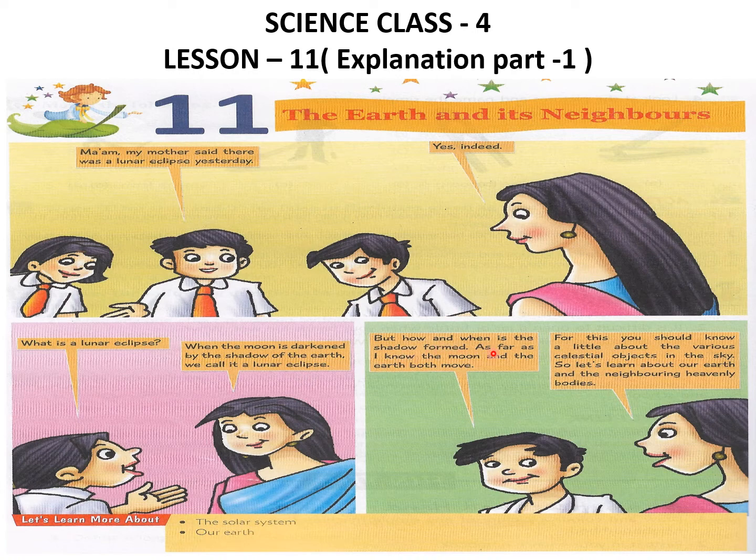But how and when is the shadow formed? As far as I know, the moon and the earth both move. So ma'am is saying, for this you should know a little about the various celestial objects in the sky. Celestial objects are planets and stars. These are called celestial objects or heavenly bodies. So let's learn about our earth and the neighboring heavenly bodies. So let's start reading the chapter.